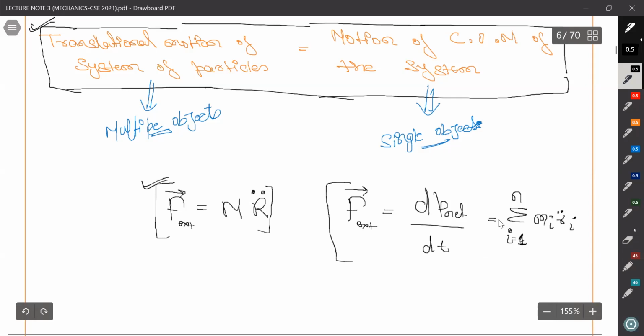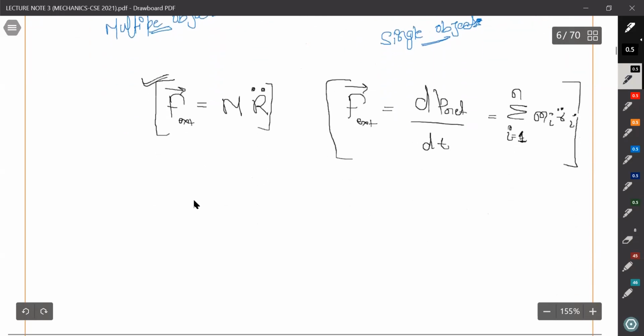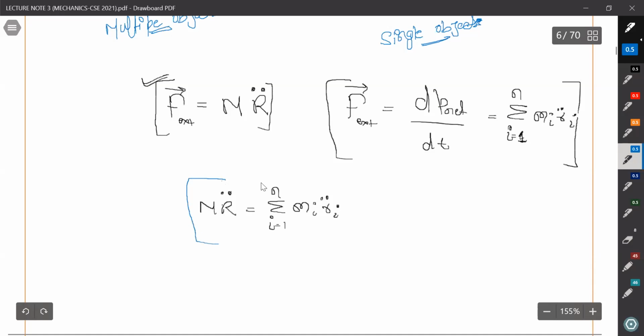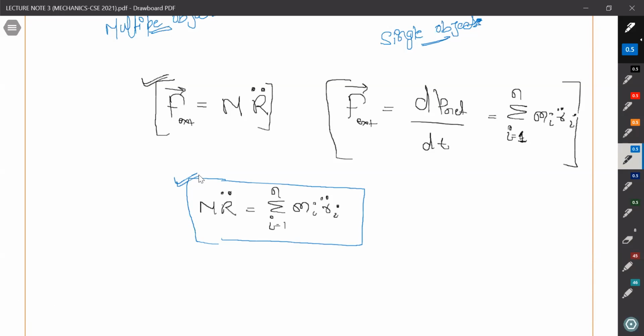So by comparing these two equations, we can simply write M R double dot is equal to summation i equals 1 to n of M i R double dot i. And this we can say is the most important relation if we are considering the center of mass.